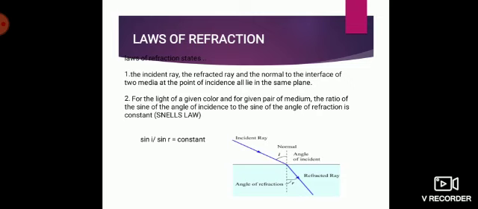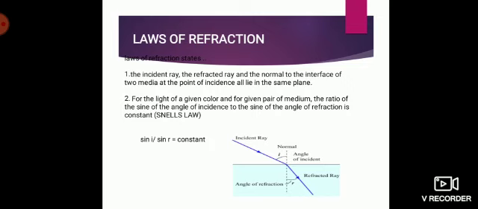If you see this picture, you have two media involved in it. The white color is one medium, and the light blue shown at the bottom is the second medium. Now an incident ray, which is shown in dark blue color, moves from one medium to another medium. When it is moving, there is a bending of the light ray. And that dotted line which is seen is the normal to that plane. Correct? The angle made by the refracted ray with the normal is the angle of refraction, and the angle made by the incident ray with the normal is called the angle of incidence. So according to this law, sin i, that is the sine of the angle of incidence, divided by sin r, the sine of the angle of refraction, is a constant.